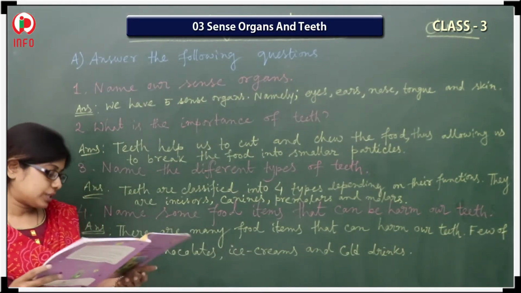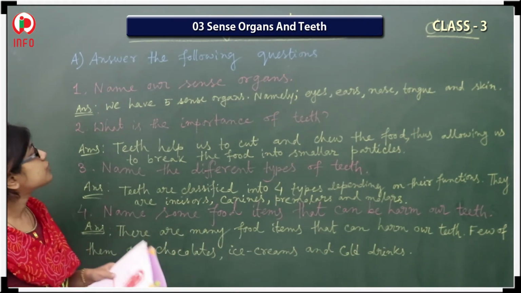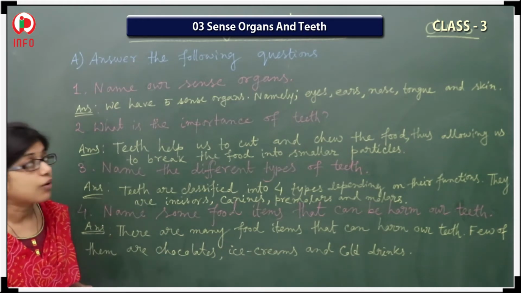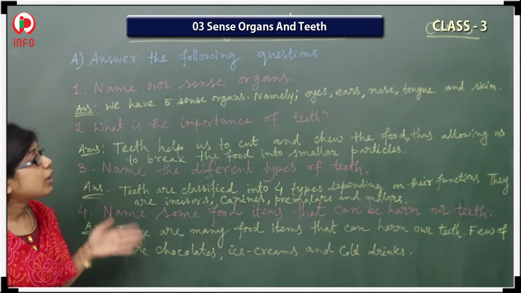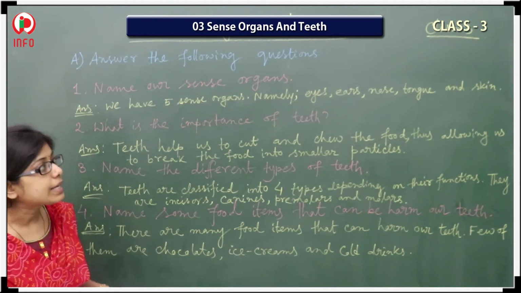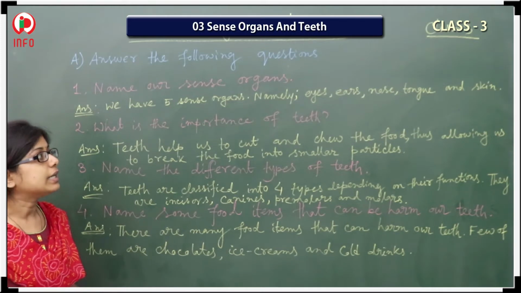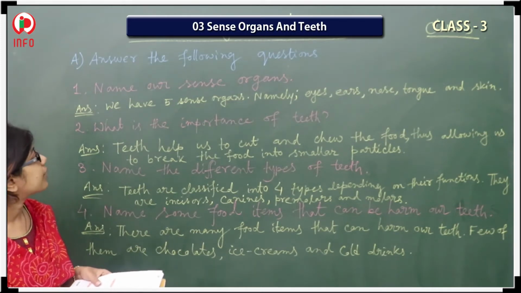Let's discuss the question answers. First we answer the following questions. First one, name our sense organs. So we have 5 sense organs, all of you know, namely eyes, ears, nose, tongue and skin. They are our sense organs.